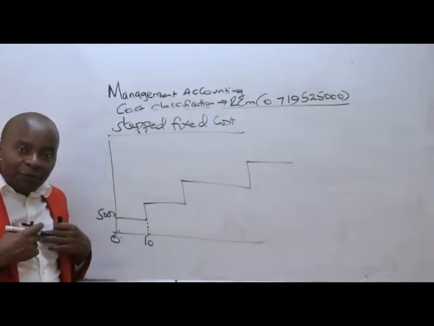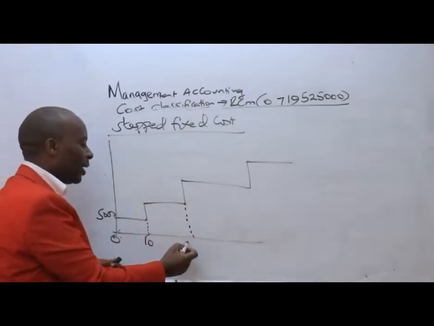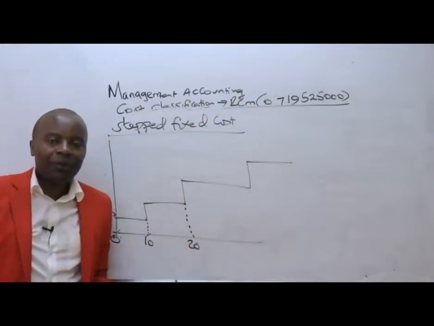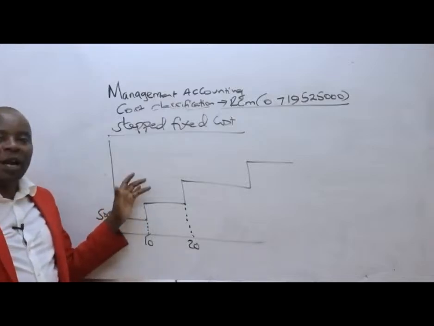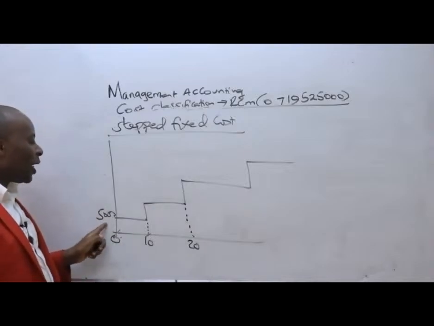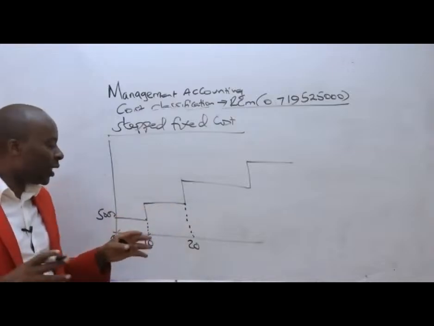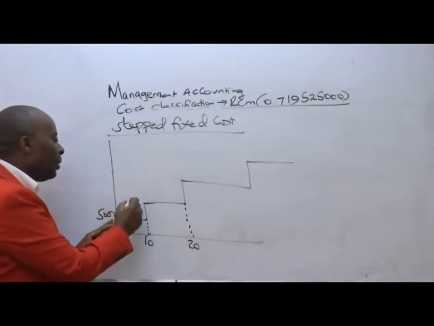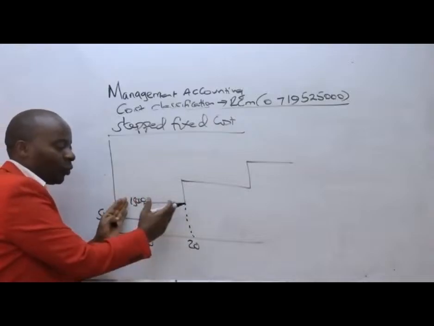But what if we get more than 10 students, and perhaps go to 20? Of course, our rent will have to hike because we will want more space. So perhaps we could move from 5,000 to maybe 15,000. But again, we are going to remain with this 15,000 for that range.